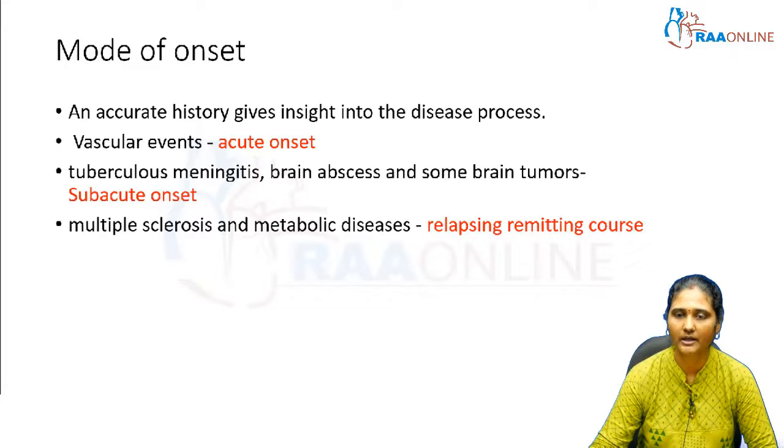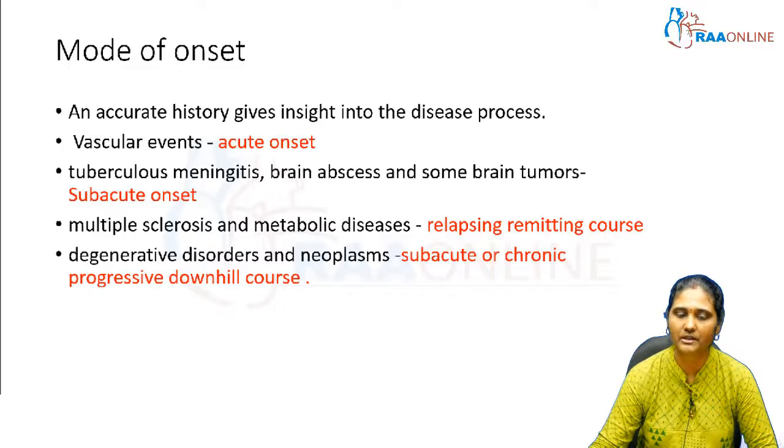It gives a clue. And if there is a waxing and waning course, like relapsing, where it remits and then again relapses, this type is mostly seen in multiple sclerosis or inborn errors of metabolism or metabolic diseases. And if it is subacute, slowly progressing, but once it starts progressing it shows only a downhill course, with no return back to normal, this type of neurological disorder may be seen in neurodegenerative conditions and also in malignancies.